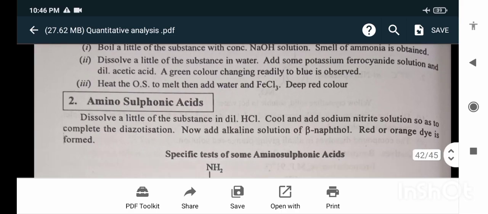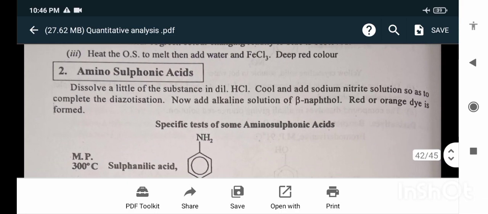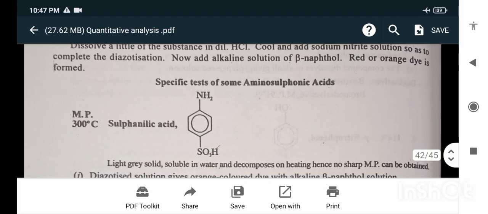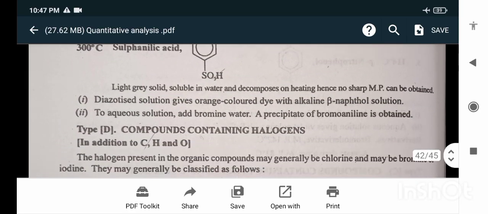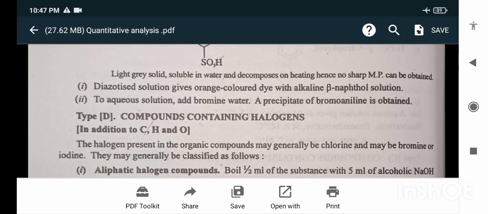Next is the aminosulfonic acids. Dissolve a little of the substance in dilute HCl. Cool and add sodium nitrite solution so as to complete the diazotization. Now add alkaline solution of beta-naphthol. A red or orange dye is formed. Specific test for some aminosulfonic acids: the diazotized solution gives an orange colored dye with alkaline beta-naphthol.